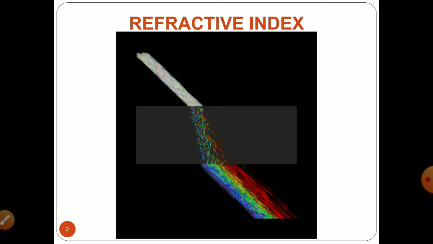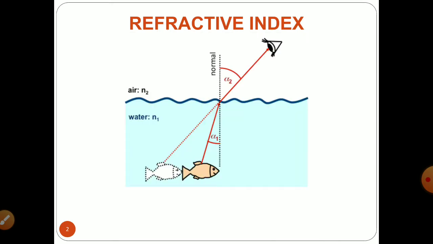But right now the white colored beam is refracted into various colors, and they are the reflection of their wavelengths. When a beam of light passes from a less dense medium like air to a denser medium like water, the light ray turns toward the normal plane. On your display, you have the dotted line as your normal plane.